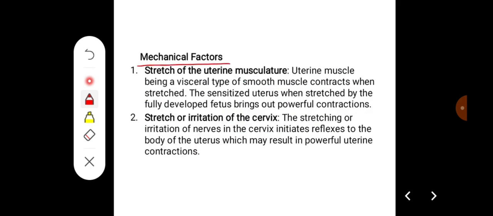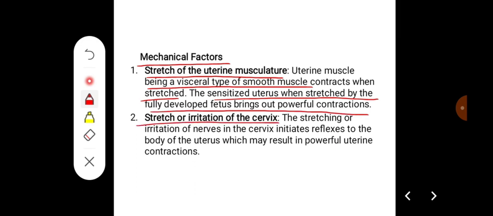Some of the mechanical factors which are related to parturition are, first, stretch of the uterine musculature, that is, uterine muscle being a visceral type of smooth muscle, contracts when stretched. The sensitized uterus, when stretched by the fully developed fetus, brings out powerful contraction. And second is stretch or irritation of the cervix. Stretching or irritation of the nerves of the cervix initiates reflexes to the body of the uterus, which may result in powerful contractions.